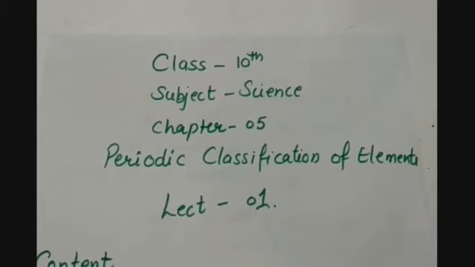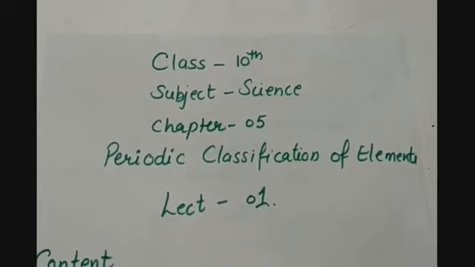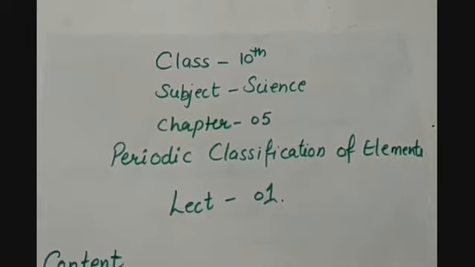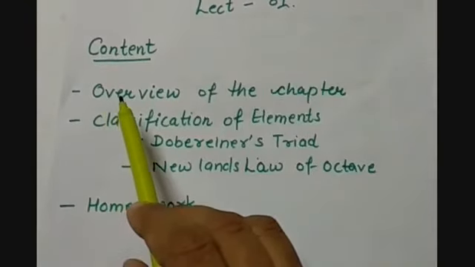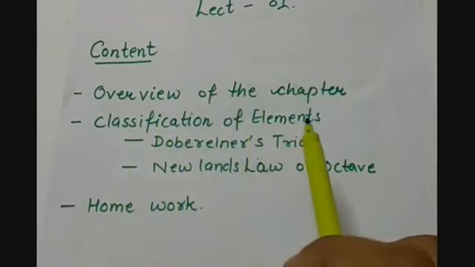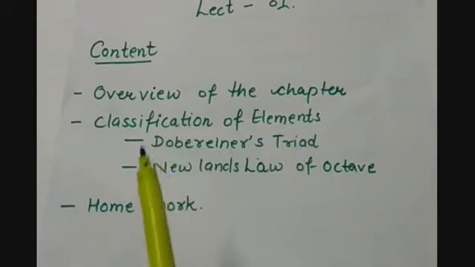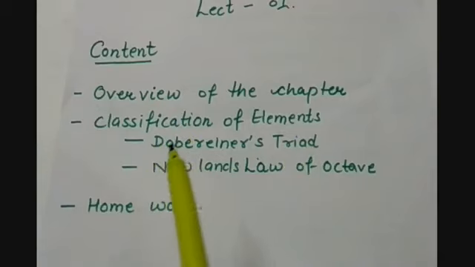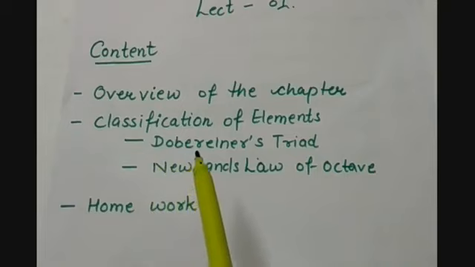But let me give you an overview of the complete chapter, what are the various topics or what is the content that we are going to study in this chapter. So the contents of this lecture are: first, we will have the overview of the chapter. Then we will start with the first topic, that is classification of elements, under which we will study the researches of two different scientists, that is Dobereiner's triad and Newlands' law of octaves. And at the end of the lecture we will see the homework.